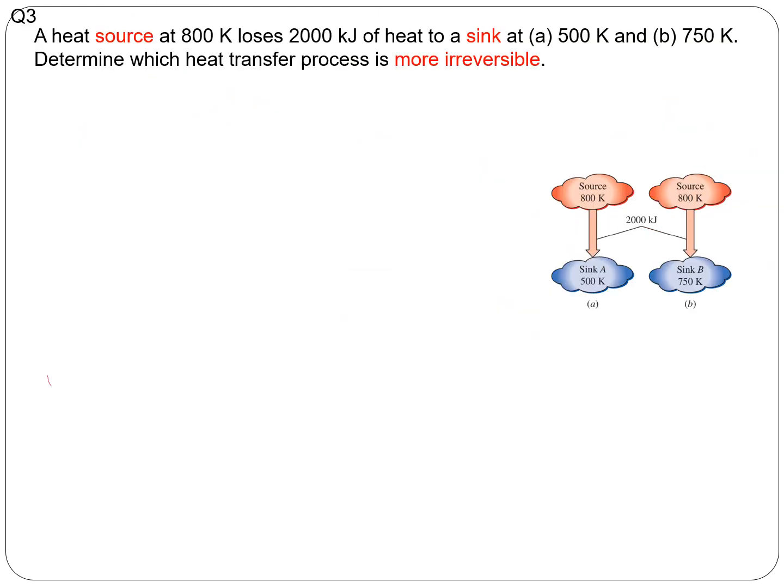So this is an example, where again all these problems are taken from the problems that we did in the class. These are not new. Everything was done in the class. In this case, the heat source is a thermal reservoir, Q is given, and the temperature is constant. So if you want to find the change in entropy, you better use Q by T.